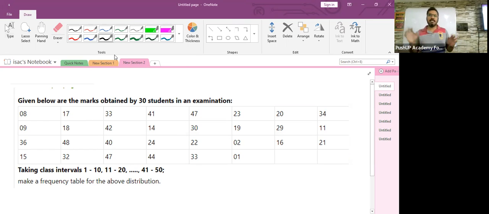All right. So these are the things which we covered in the previous session. Lower limit, upper limit, actual lower limit, actual upper limit. Then adding to that, I also taught you one more important factor. What was it? The adjustment factor. Adjustment factor's formula was also taught to you. It is the lower limit of the second class interval minus the upper limit of the first class interval, whole divided by 2. And then I taught you how to convert the discontinuous class intervals into continuous class intervals, isn't it?